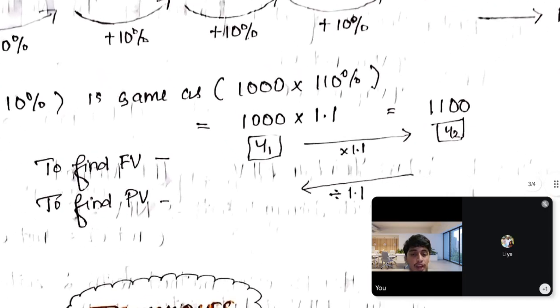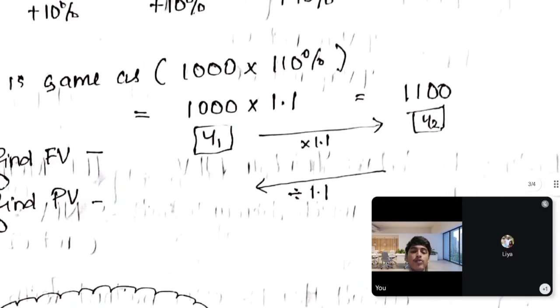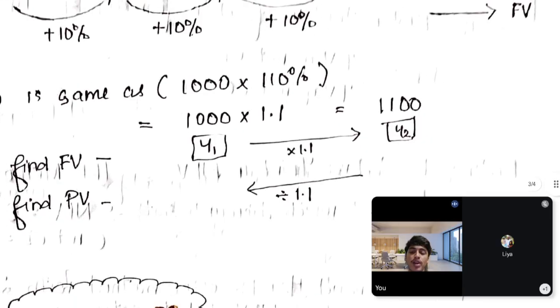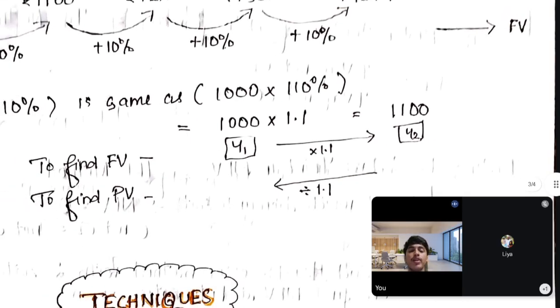In finding the future value, we multiply by 1.1, and when finding present value, we simply have to divide. From year 2 we have 1,100. To find the present value in the current period, we divide 1,100 by 1.1. If you do that in a calculator, you would get 1,000, which is the present value as of now.